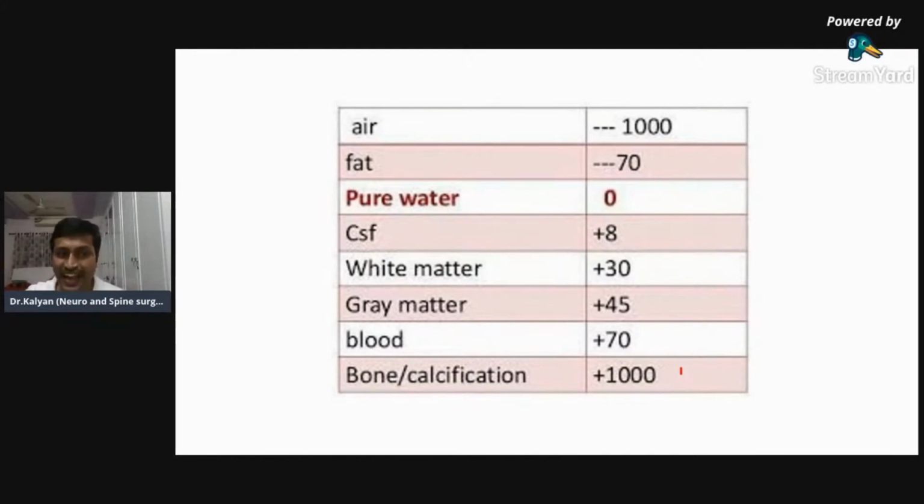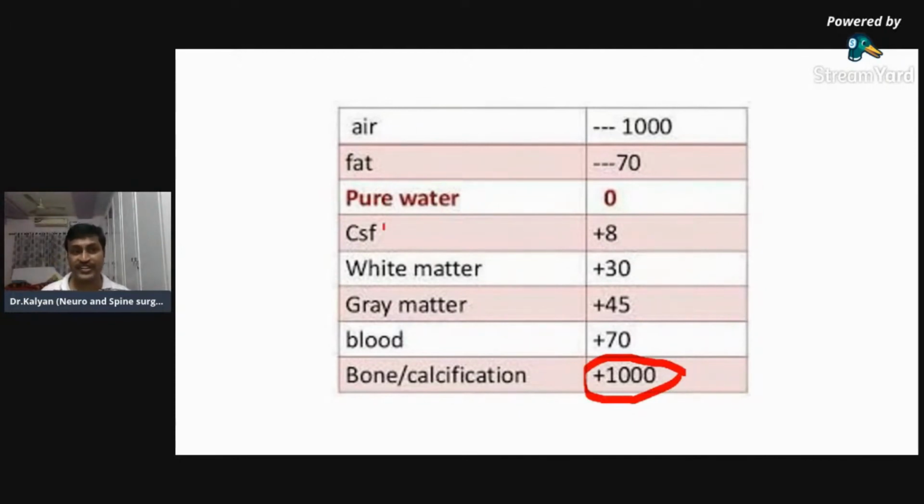So if there is something hyperdense, we have to differentiate whether it's blood or calcification. Bone or calcification has Hounsfield units of around 1000, so it is very, very hyperdense, whereas blood will have Hounsfield units less than 100. So if you have a doubt whether it's bone or blood, you will measure the Hounsfield units. If they are less than 100, you will think of blood. If they are nearly 1000, then you will think of bone.